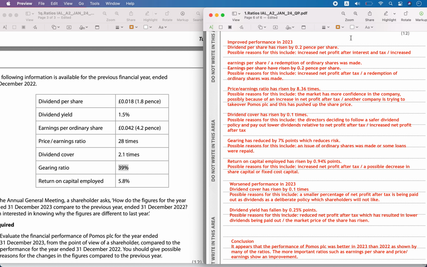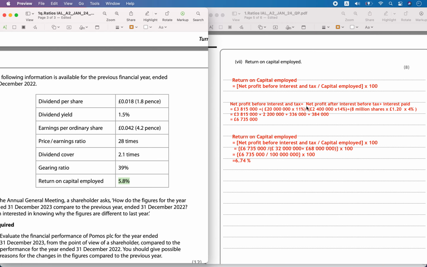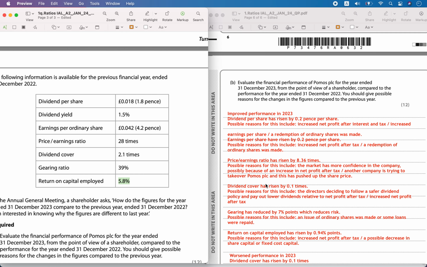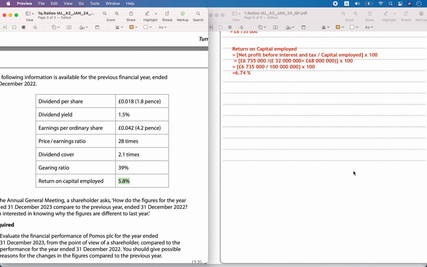Then return on capital employed has risen by 0.94 points. So earlier it was 5.8% and we had calculated 6.74. So the difference is 0.94 percentage points. Possible reasons for this include increased net profit after tax.